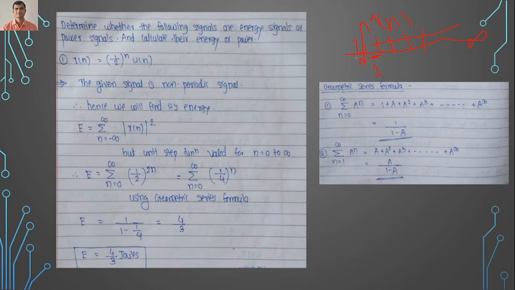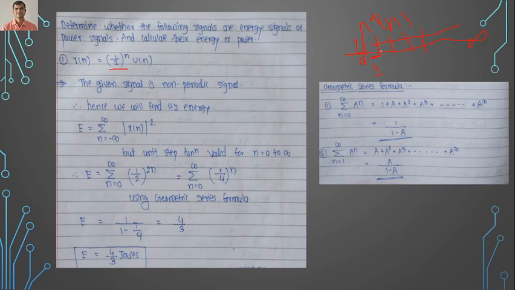But along with this u of n, you have the term 1 by 2 raised to n. When I multiply the u of n signal by 1 by 2 raised to n, this 1 by 2 is nothing but the amplitude of this particular signal. Here n represents time. For n equals 0, this becomes 1 by 2 raised to 0, and anything raised to 0 is equal to 1. So here it will have the same amplitude.